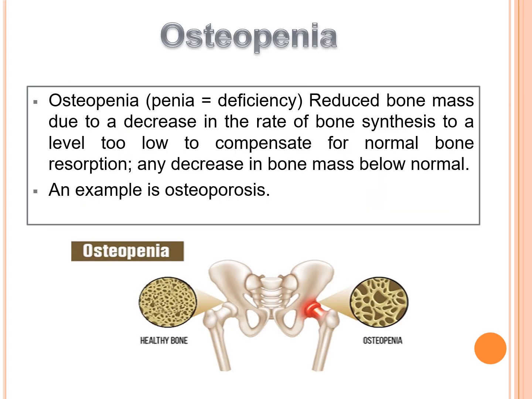The next condition is osteopenia. Penia means deficiency, so osteopenia is reduced bone mass. Osteopenia is reduced bone mass due to a decrease in the rate of bone synthesis to a level too low to compensate for normal bone resorption, or any decrease in bone mass below normal. An example is osteoporosis. So osteopenia occurs in osteoporosis, that is reduced bone mass. Here you can see this is the healthy bone and this is the bone affected with osteopenia.